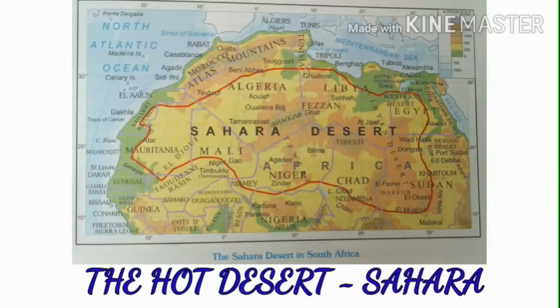The Sahara has a hot and parched dry climate. The temperature during the day may soar as high as 50 degrees Celsius. Do you understand, children? What type of climatic conditions are present in the Sahara Desert? Very hot and parched dry climate. The temperature during the day may soar as high as 50 degrees Celsius.